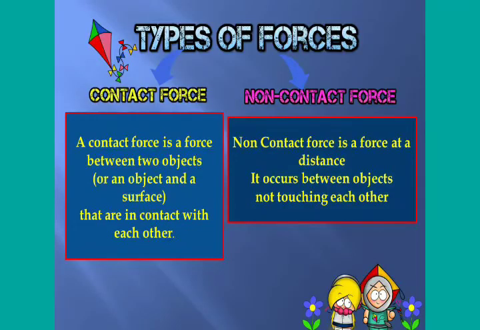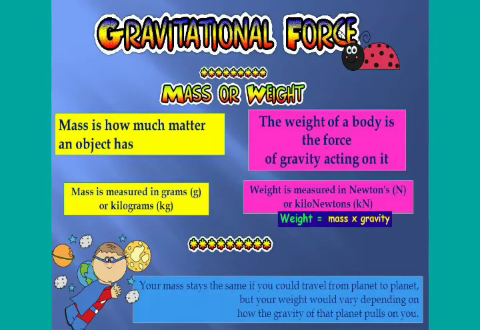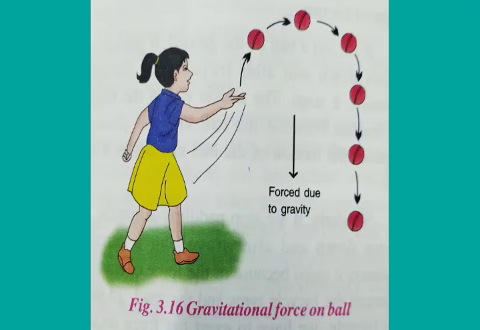Next is non-contact forces. The forces which act on bodies with no contact with them are called non-contact forces, or the forces from a distance. For example, gravitational force, electrostatic force, magnetic force, they are the examples of what? Non-contact forces. So gravitational force between two bodies at a distance, such as the force between two heavenly bodies, the force of attraction on a body by earth, this all is the example of what? Non-contact forces in the form of gravitational force.